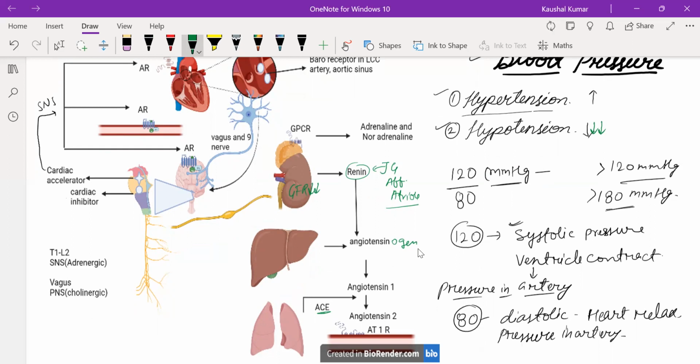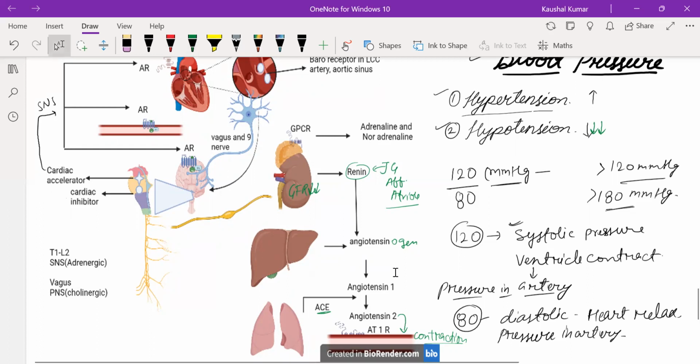So angiotensin 1 is converted into angiotensin 2, then it binds to the blood vessels and makes them contract more, and thereby the blood pressure will again increase.